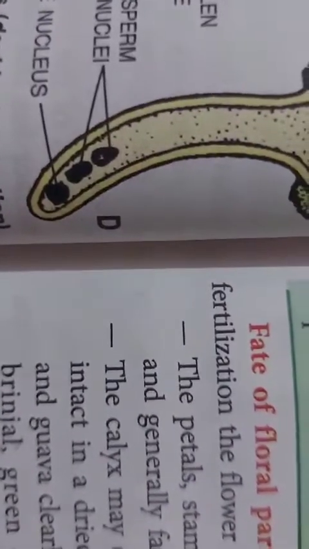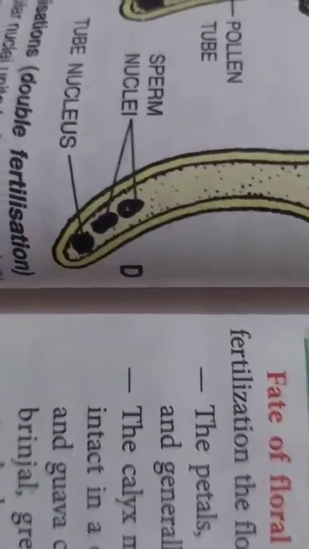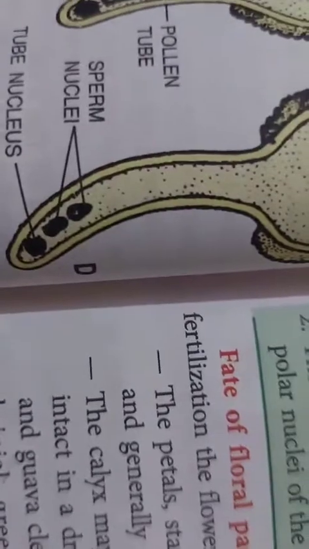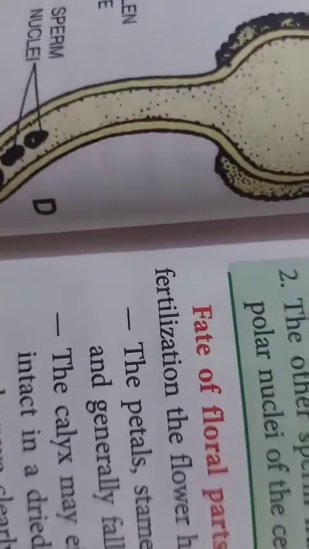This is called the sperm nuclei, and that is called the tube nucleus. The generative nucleus divides and forms a duplicate copy, so three nuclei will be formed. This is the sperm nuclei and the second one is the tube nucleus.